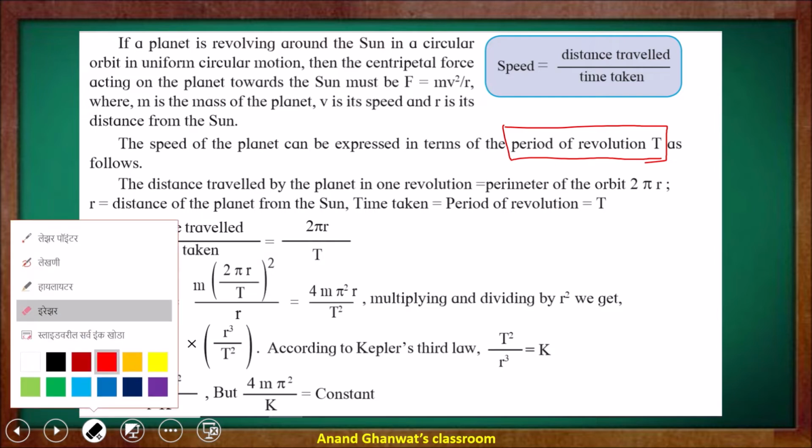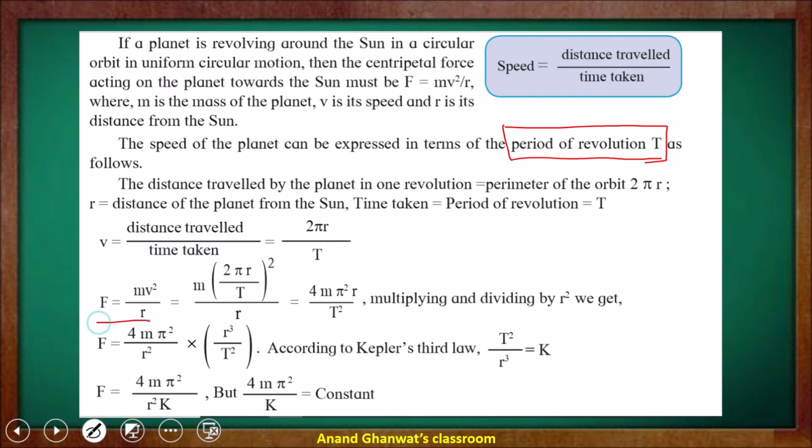Now we have the formula F is equal to mv square upon r. In the place of v we can put 2 pi r upon t. Therefore m into the square of 2 pi r upon t, upon r. The square of 2 pi r upon t gives m into 4 pi square r square upon t square, and r.